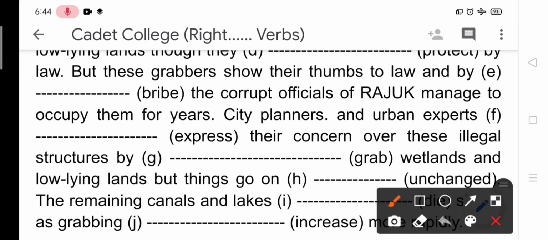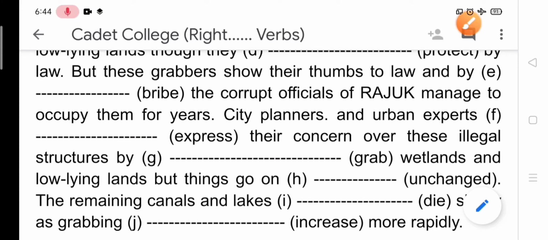They are doing these things. City planners and urban experts have expressed their concern over these illegal structures by, by the preposition, and after preposition we need to use verb plus ing, by grabbing wetlands and low-lying lands.